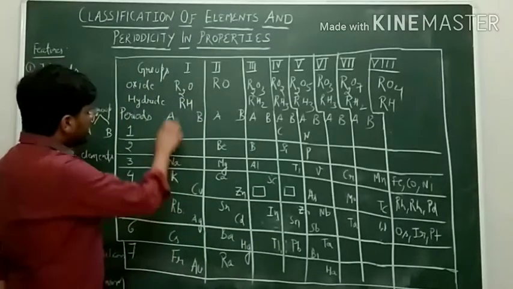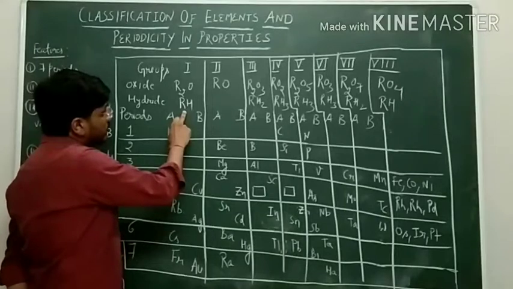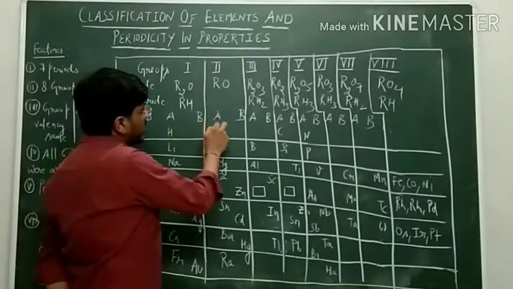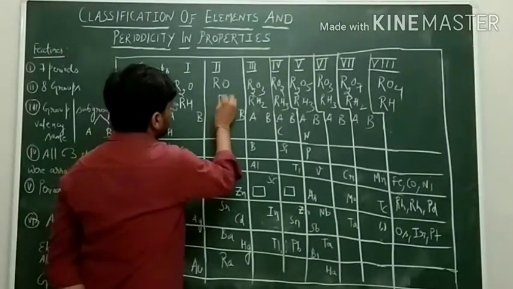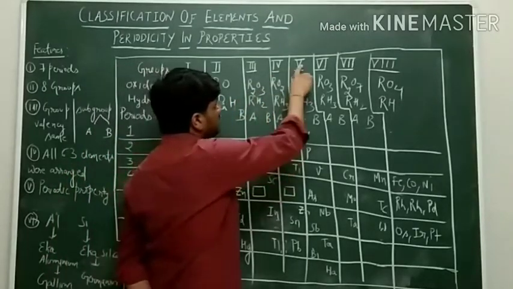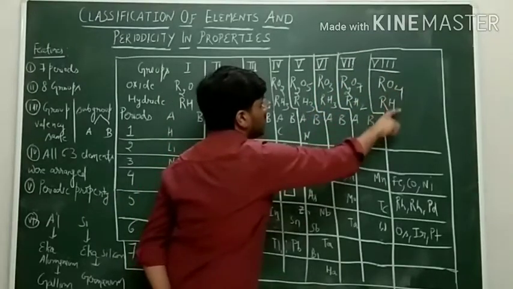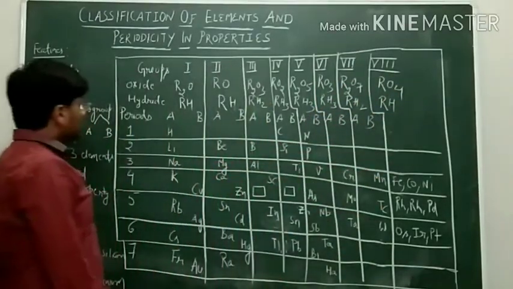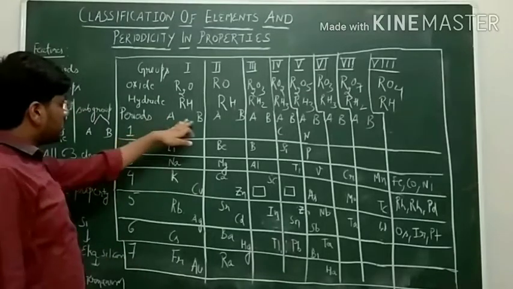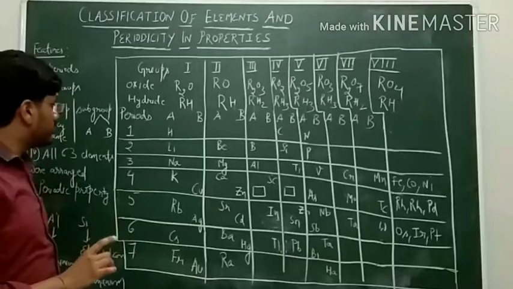Similarly hydrides we see there. In first group the hydrides having formula RH are taken, then is the RH, then third RH2, fourth RH3, fifth RH3, sixth RH3, seventh RH2 and in eighth RH. Now we have discussed these are the subgroups A, B, A, B, but in eighth group there are no subgroups.